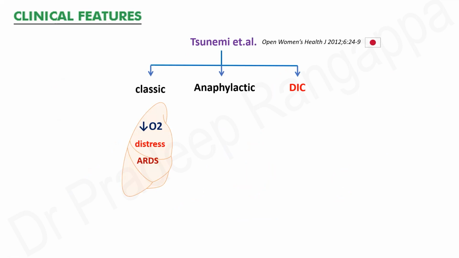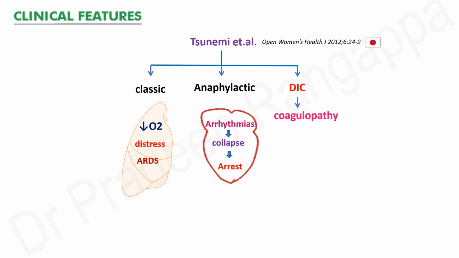The anaphylactic component would predominantly be seen as a cardiovascular compromise, where they can have hypotension, arrhythmias, cardiac collapse and cardiac arrest. DIC typically leads to activation of the coagulation cascade, leading to coagulopathy. So these are the three variants that they have described, but very often there is significant overlap between these three components, and it may not always be recognizable as one distinct variant. It is shown that in someone who presents only with coagulopathy, the mortality is found to be less, and mortality is significantly high when there is a respiratory or cardiovascular component.